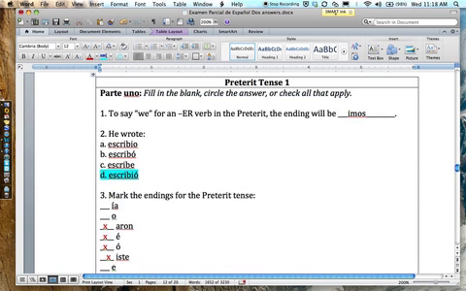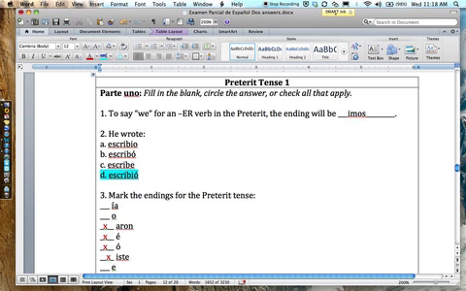Now moving on to the preterite. The preterite, vastly different than the imperfect. Different endings, a lot more irregulars. So maybe what happened is people said, oh, I'm just going to focus on spending my time studying the preterite. But as a result, a lot of people didn't seem to know their imperfect very well. And we're going to need to know both. But in any case, here we go.